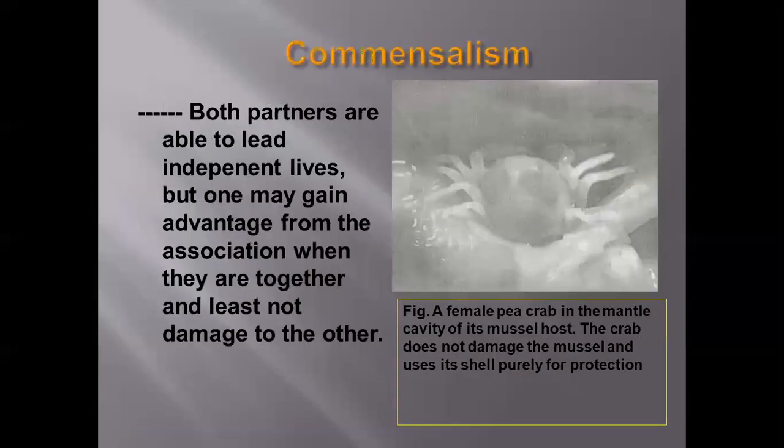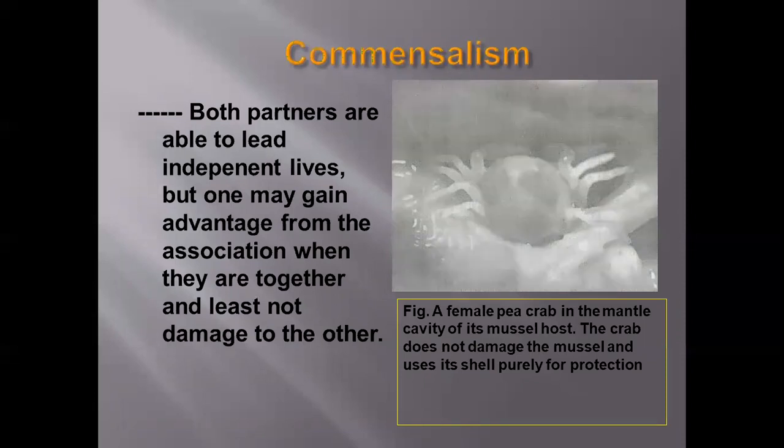The next, commensalism. Both partners are able to lead independent lives, but one may gain advantage from the association when they are together, and at least not damage the other. So one will get the benefit, and the other one will not get the benefit, but is also not affected, unaffected.